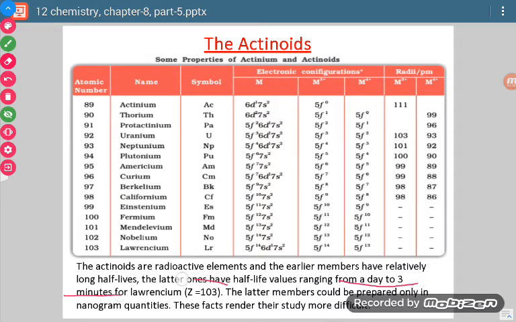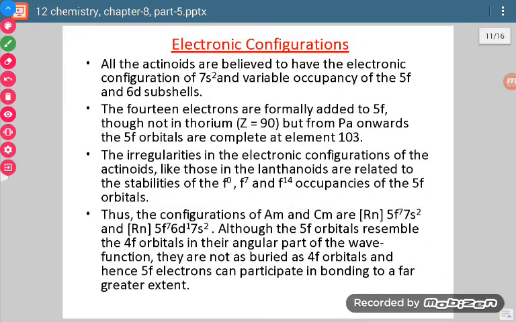Just like for lawrencium, which is the last actinoid, having atomic number 103 and symbol Lr. This particular element has a half-life of 3 minutes. So the point to be noted was that all actinoids are radioactive in nature.